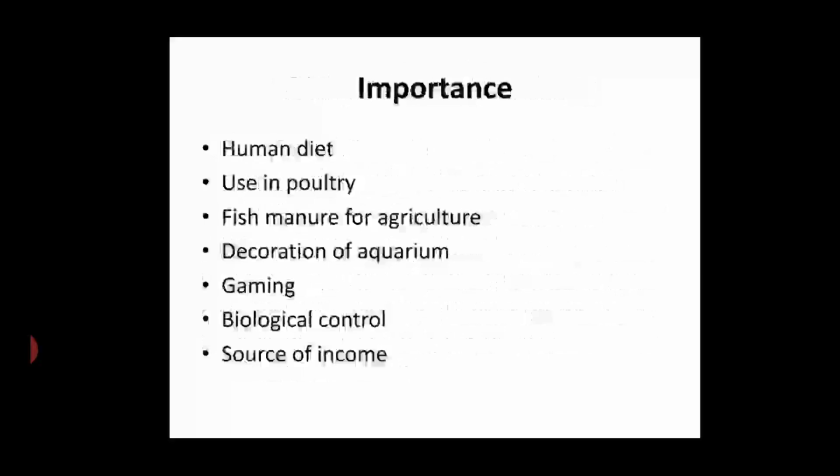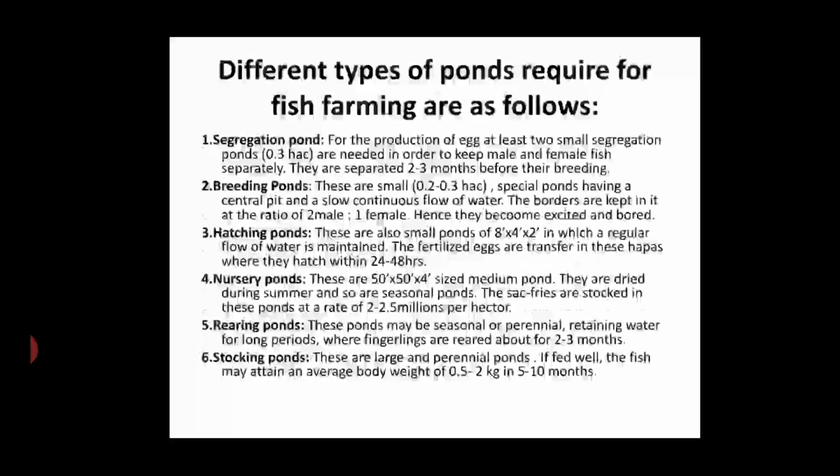Importance of fish farming. It is used in the human diet. It is used in poultry. Fish manure is used in agriculture. It is used to decorate aquariums. It is also used in gaming. It is used for biological control, to control mosquitoes. It is a good source of income.